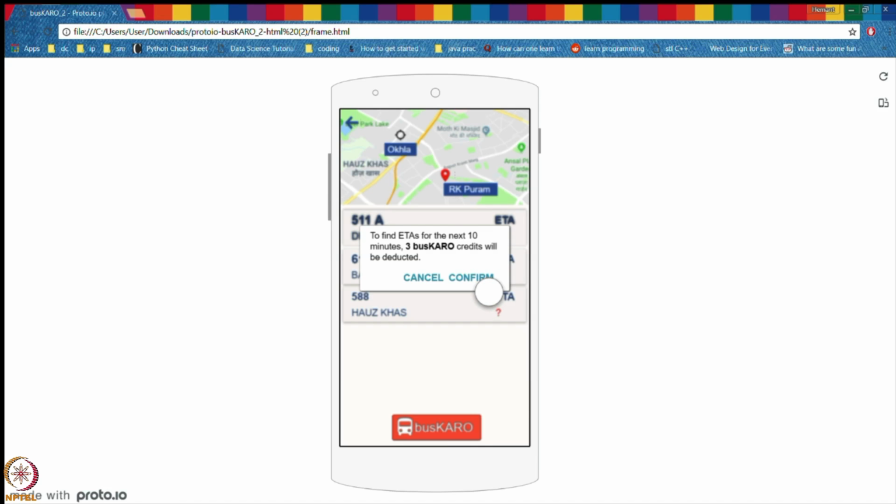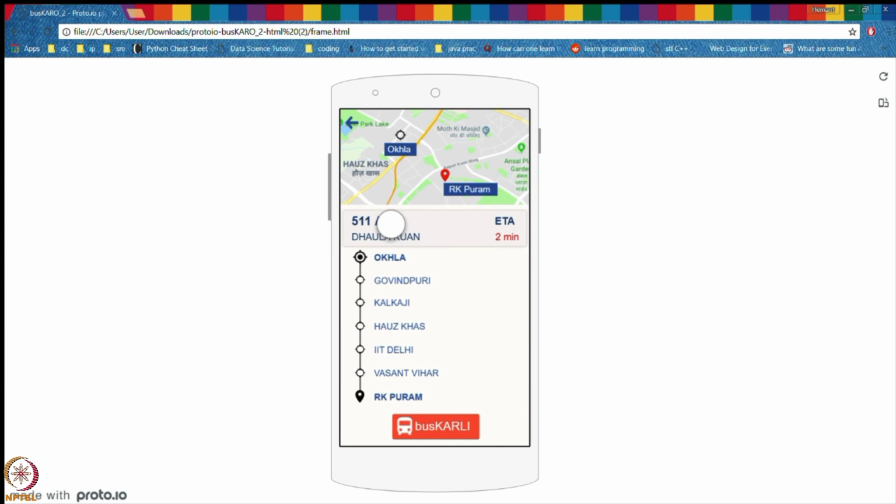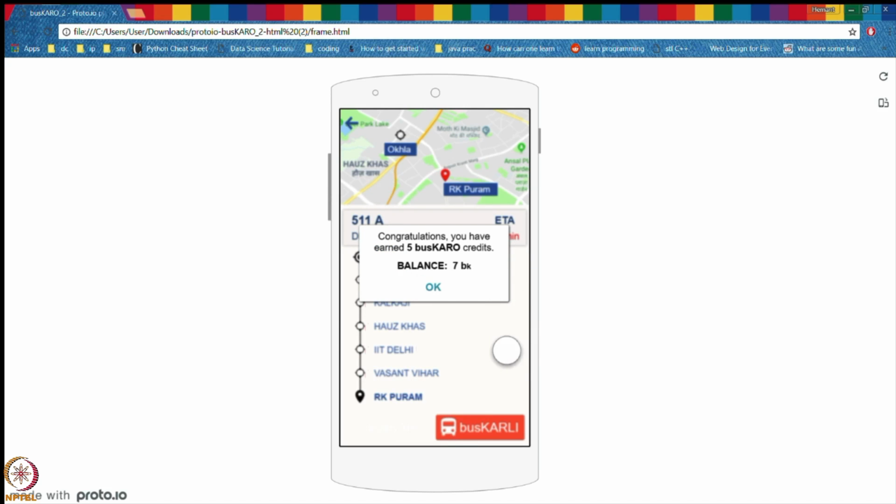Now we can select any one of the routes and the route information gets displayed. That is, each and every destination from the current location to the destination is being displayed with the ETA. Now on pressing busKARO, a pop-up appears that we have earned 5 busKARO credits, and the balance is also being shown here. On pressing OK, it again redirects us back to the home screen.